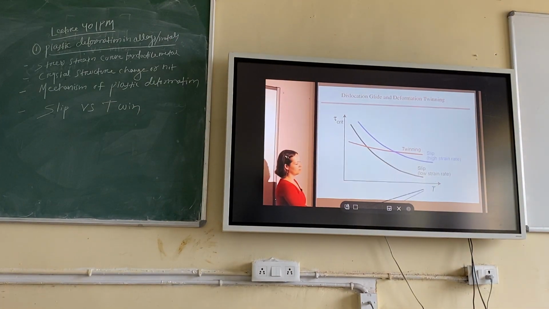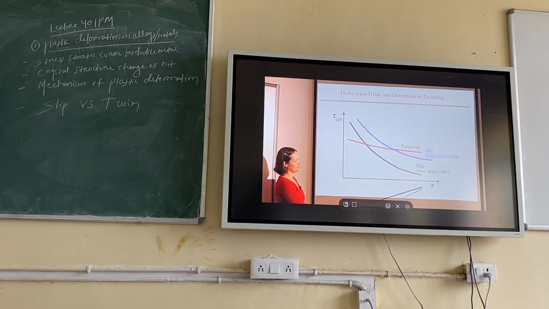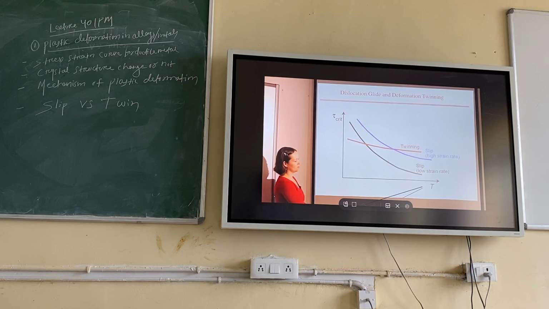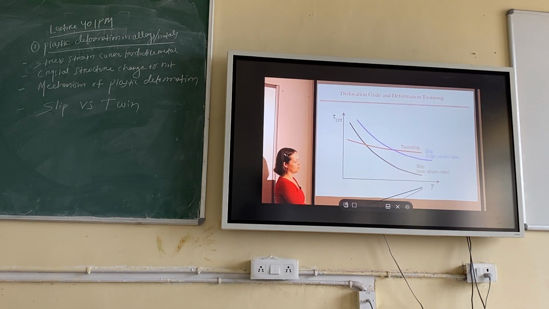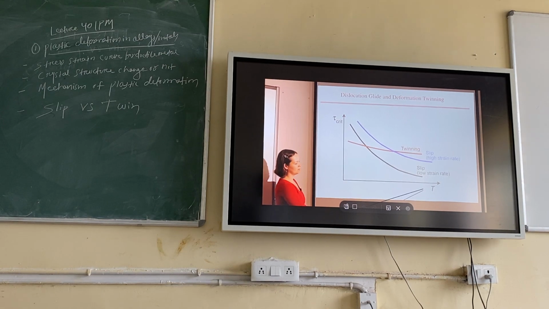If temperature is higher, then slip is easy, twinning is difficult, right? Or if temperature is low, then twinning will be there, slip will not be there, right? And the third condition I told, strain rate. Whether you want to pull a material at a very fast rate or slow rate. If you are pulling a material at a very fast rate, then twinning will happen. If you pull it at a very slow rate, then slip will occur. So these are the differences between slip and twinning.